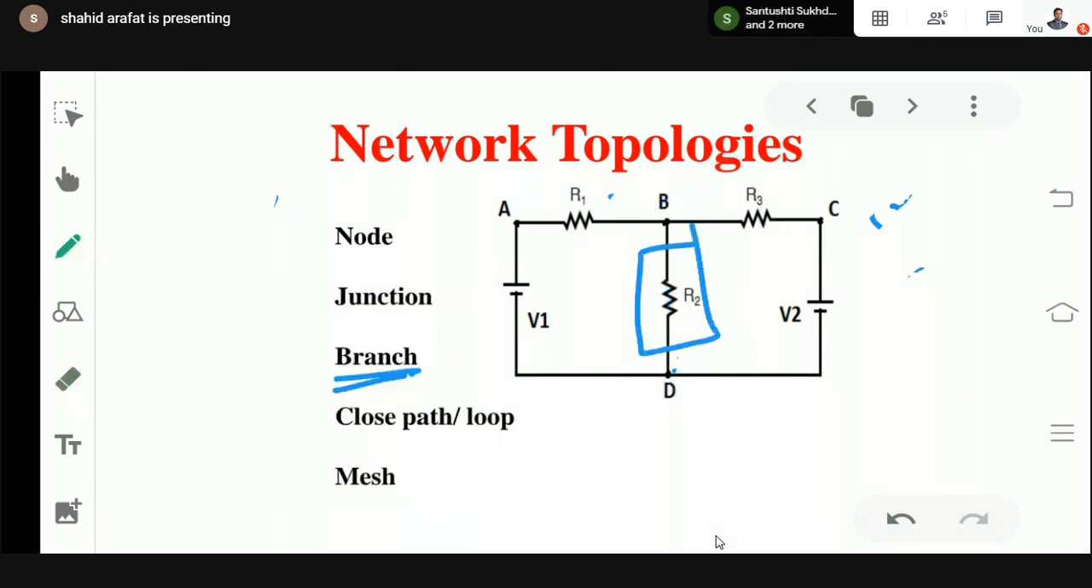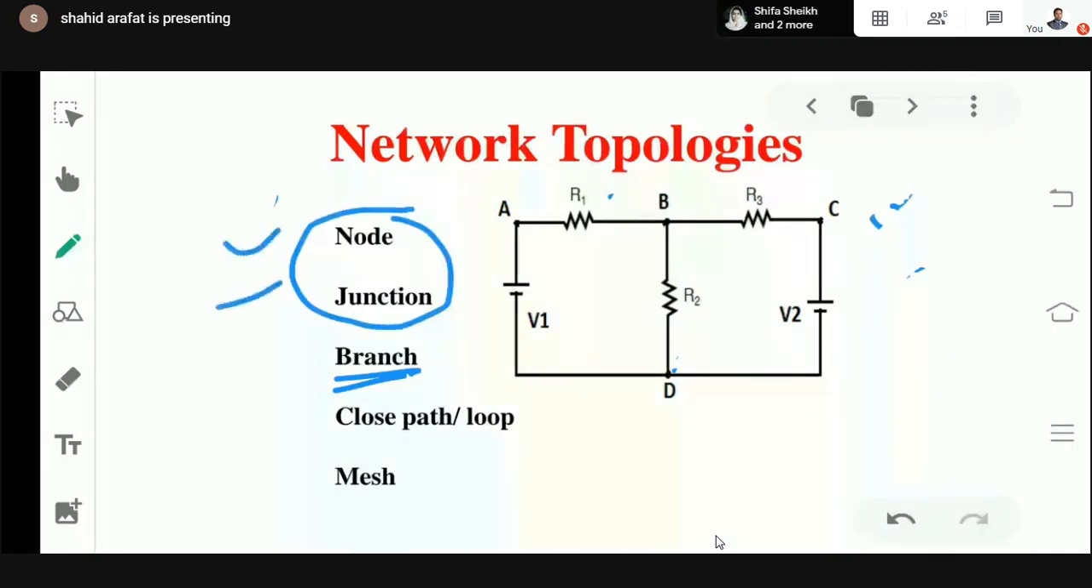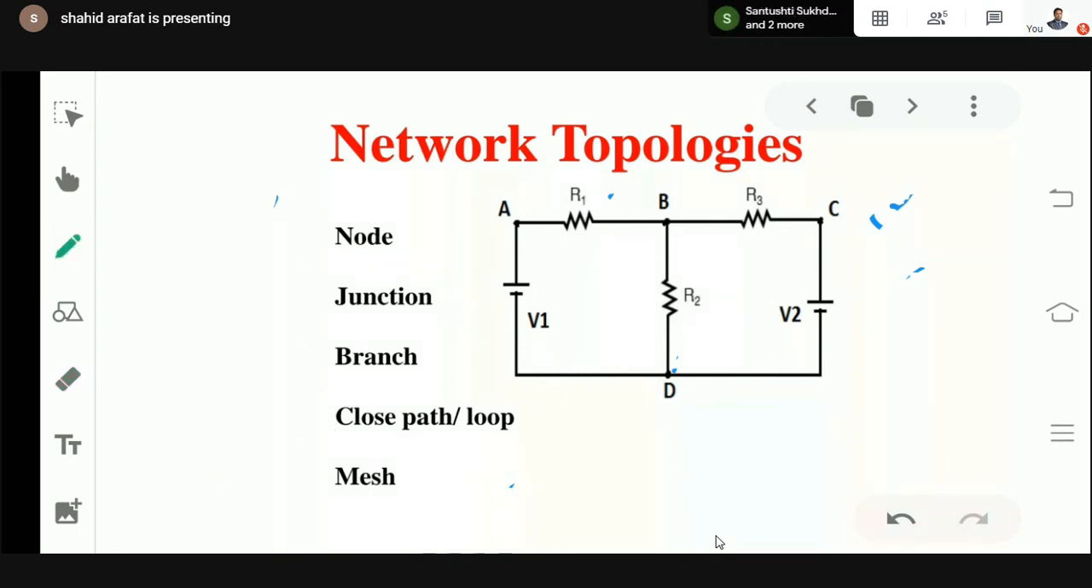Okay. Now closed path and mesh. Like node and junction, there is a slight difference between closed path and mesh. Okay. What is a closed path? It is that path which starts from a point and terminates at the same point. Suppose I'm starting from point A, moving on to B, D, and coming back to point A, this particular path can be considered as a closed path, or you can also call it a loop. Okay, simple. Start from any point and come back to the same point. Simple. Okay, that is a closed path.